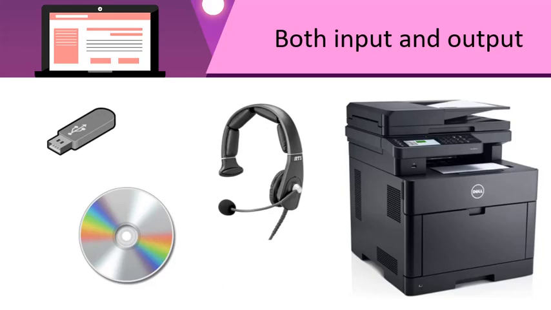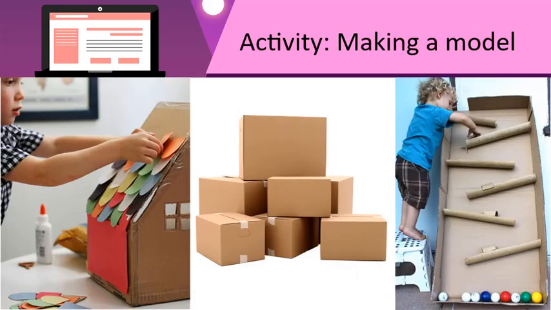Did you think about something other than this? As an activity, you could try and make a model of the 4 important parts of a computer using scrap material from your home. These can be cardboard boxes, CDs, or any other waste products which you can assemble together to make the 4 major parts of the computer, that is, the monitor, the CPU, the keyboard, and the mouse. All the best. Get going.